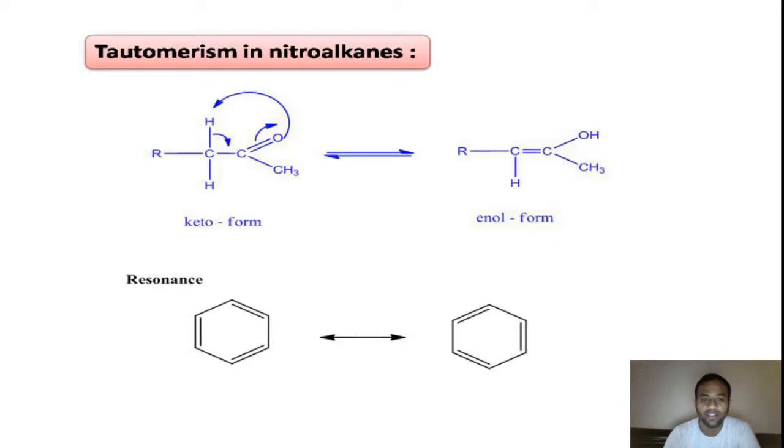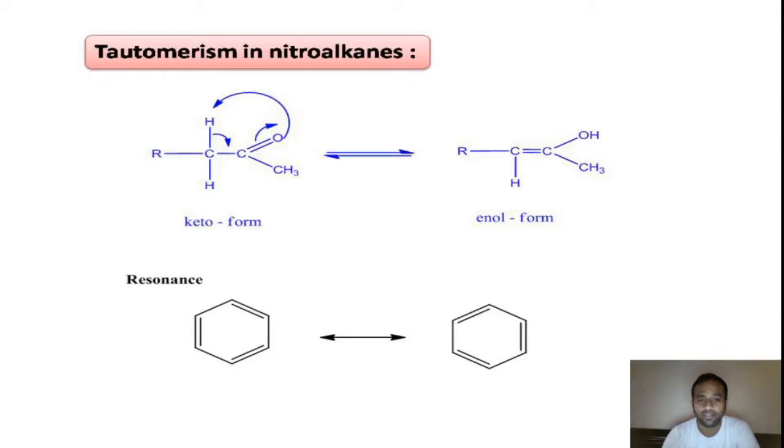That means benzene has 3 pi bonds and 3 single bonds in the ring, but the bond length is the average of double bond and single bond. So there is an effect of bond length in resonance.